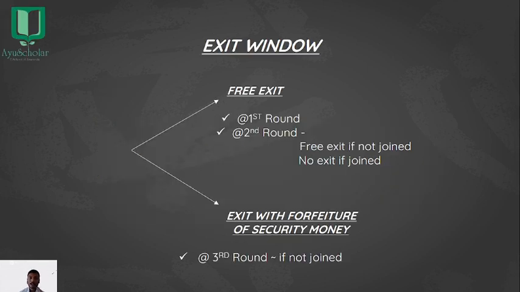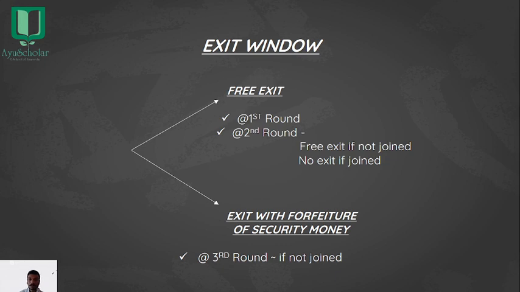This is important. Students usually ask this very frequently: what is this exit window, how to exit, and in which rounds the fees get forfeited. Two kinds of exits are there: free exit and exit with forfeiture of security money. First, the free exit is available in the first round as well as the second round.